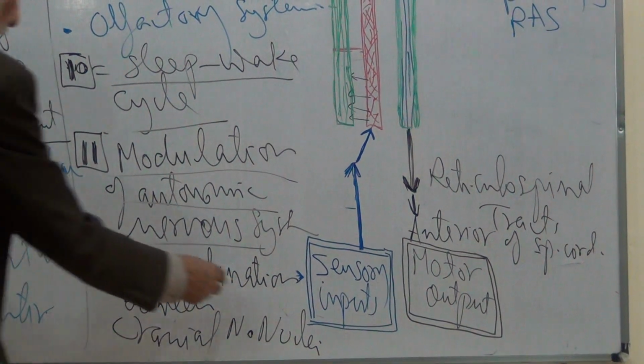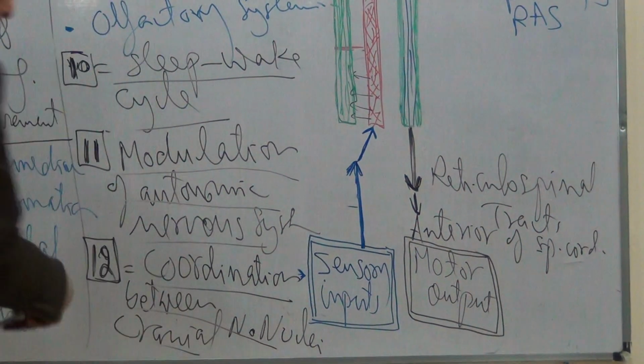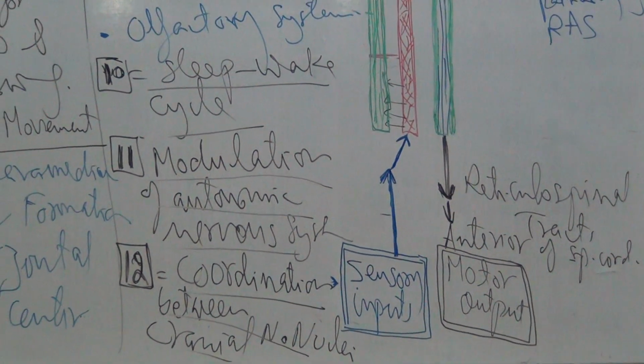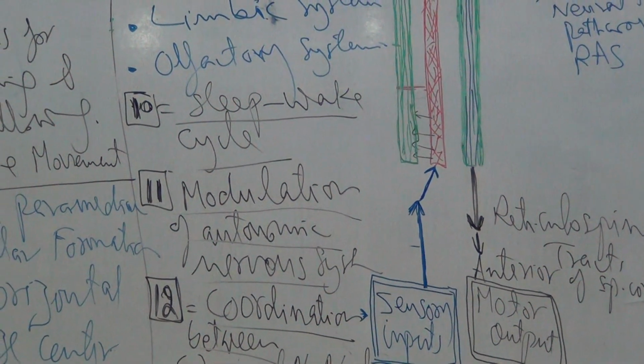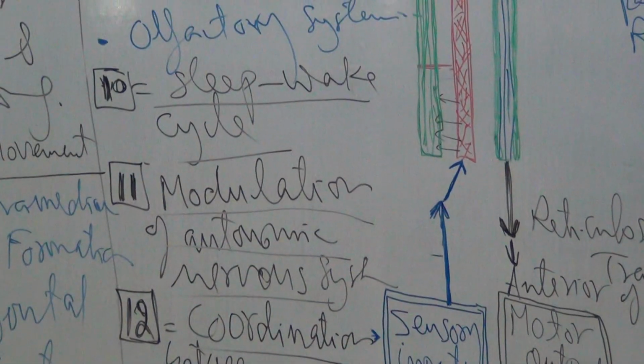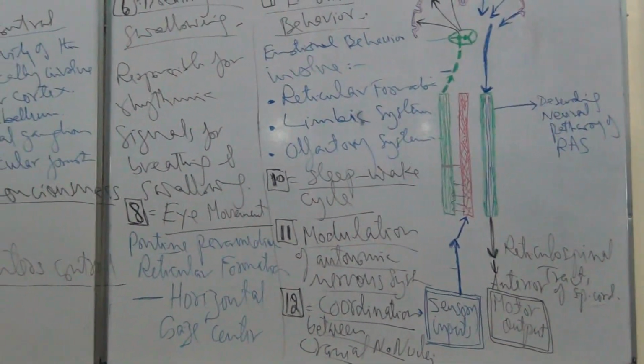The reticular formation of the brainstem coordinates some cranial nerve nuclei to perform their functions. Later on we will discuss how it coordinates the cranial nerve nuclei.